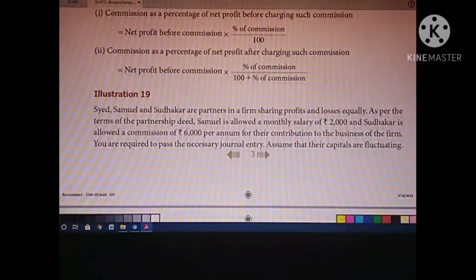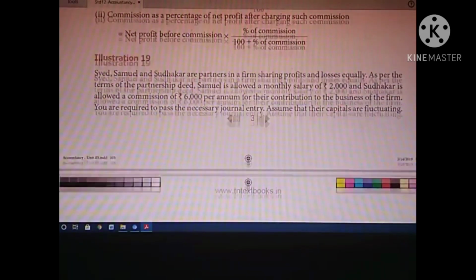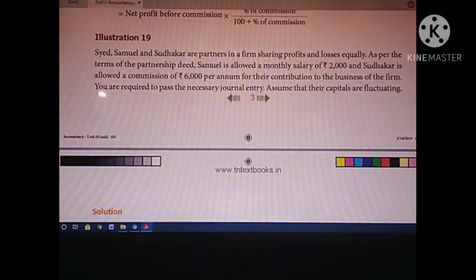Now we are going to see Illustration 19. Sayer, Samuel and Sudhakar are three partners in a partnership firm. All three share profit and losses equally, that means in the ratio 1:1:1.